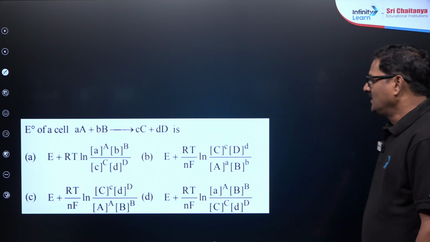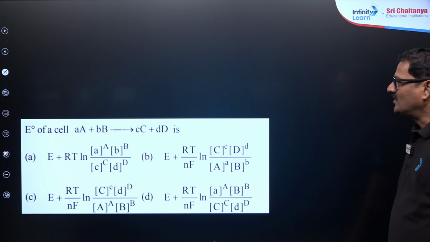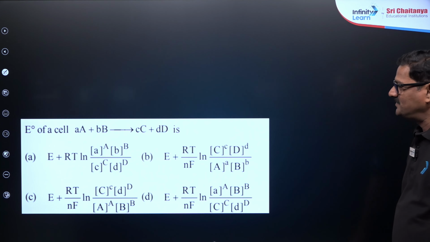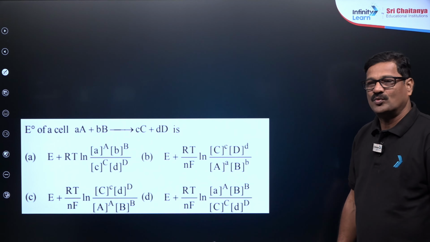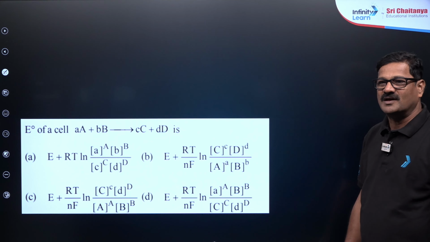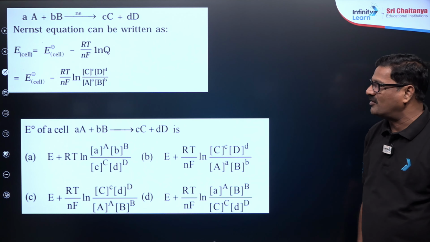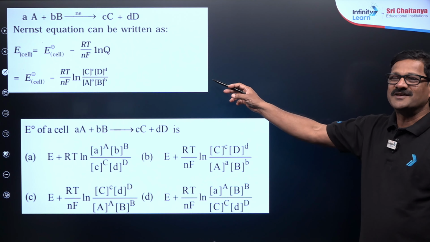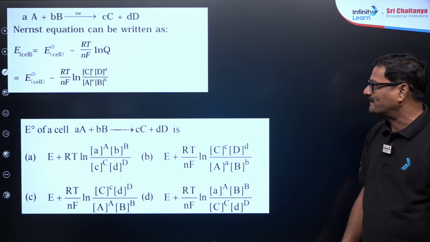Now, so this is the question asked. E naught cell of A moles of A, B moles of B, C moles of C, D moles of D. So, the E naught cell of this can be given. What could be the answer? Directly, I just want to show you this is the cropped picture of CBSE textbook, NCERT textbook से ये textbook के हिसाब से आपका आंसर मिलेगा.